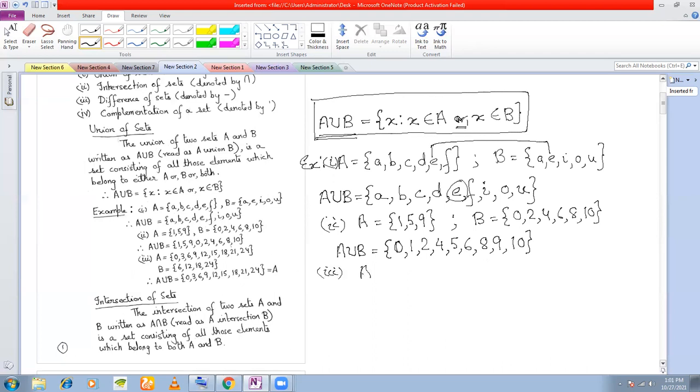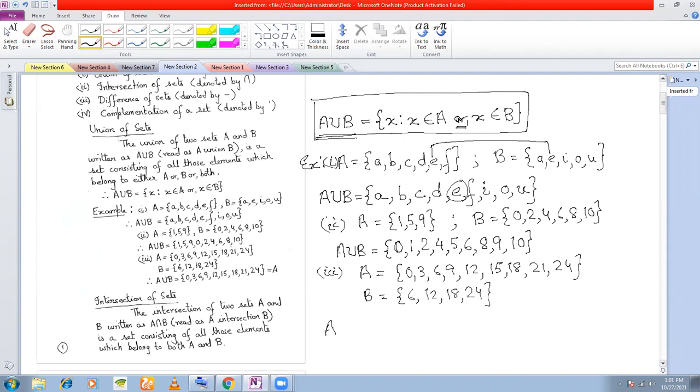Another example. A is equal to 0, 3, 6, 9, 12, 15, 18, 21, 24. B is equal to 6, 12, 18, 24.